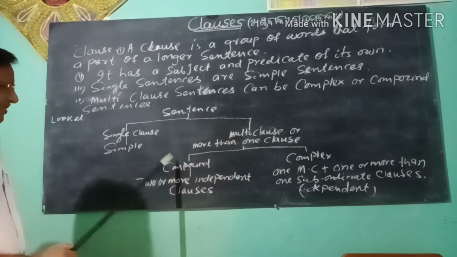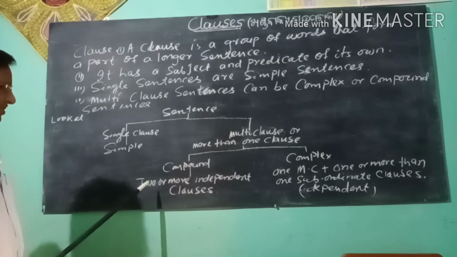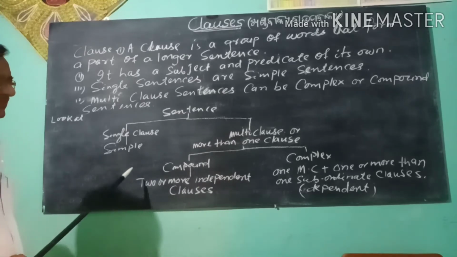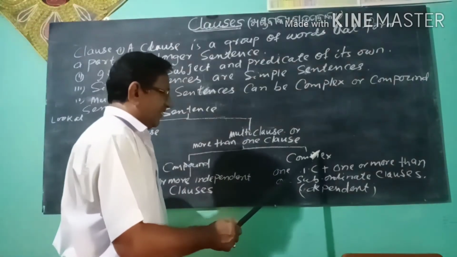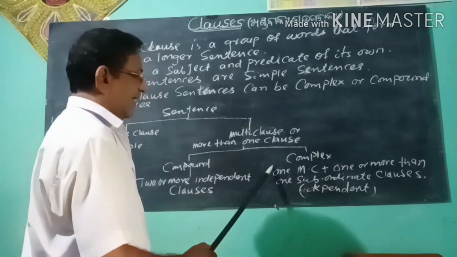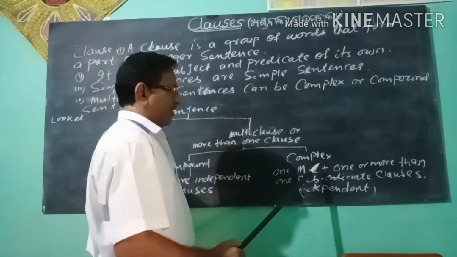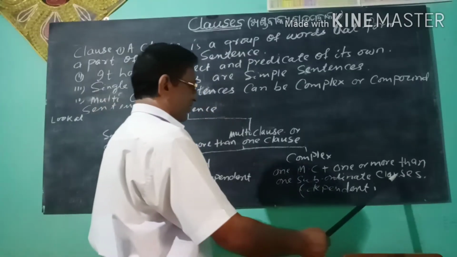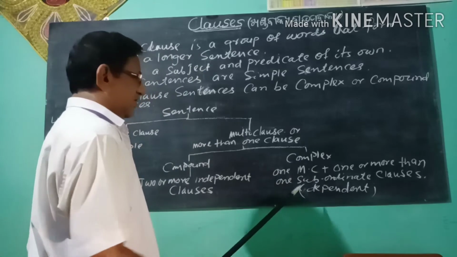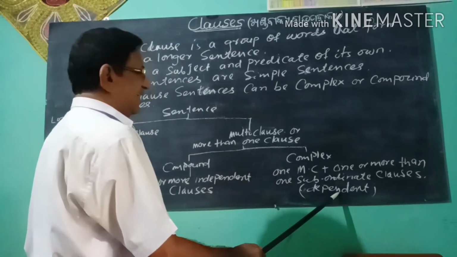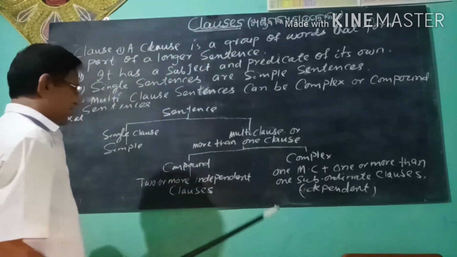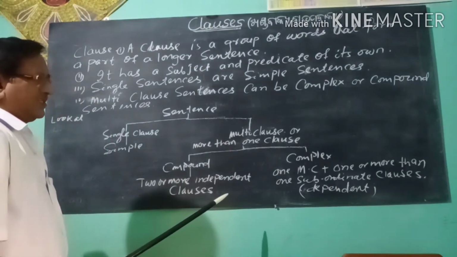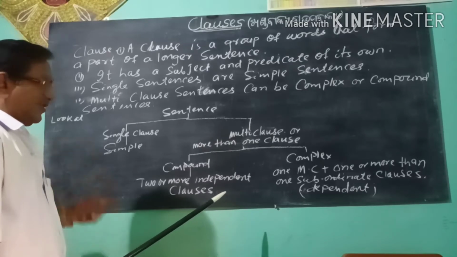A compound sentence has two or more independent clauses. A complex sentence has one MC plus one or more subordinate clauses. Subordinate clauses means dependent clauses. So, clauses are of two categories.